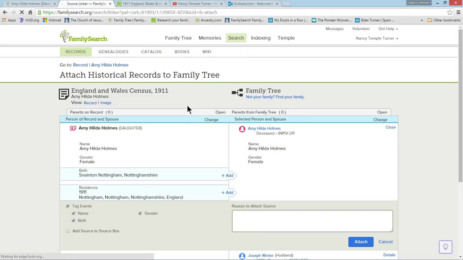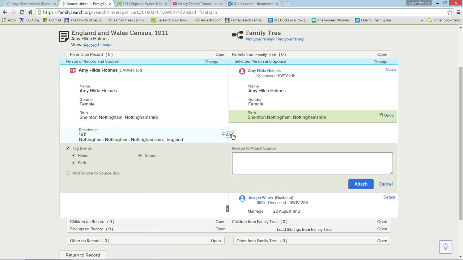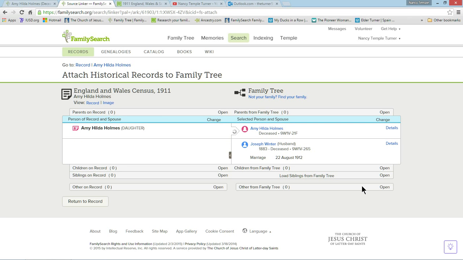So I brought up the source linker, and it has the information from the 1911 England and Wales census here for an Amy Hilda Holmes. And I can add from the source linker, I can add that this is where she was born. It's not going to give me her birth year, so we're going to have to do that manually. And where she was living in 1911. And I'm going to go ahead and click to attach.